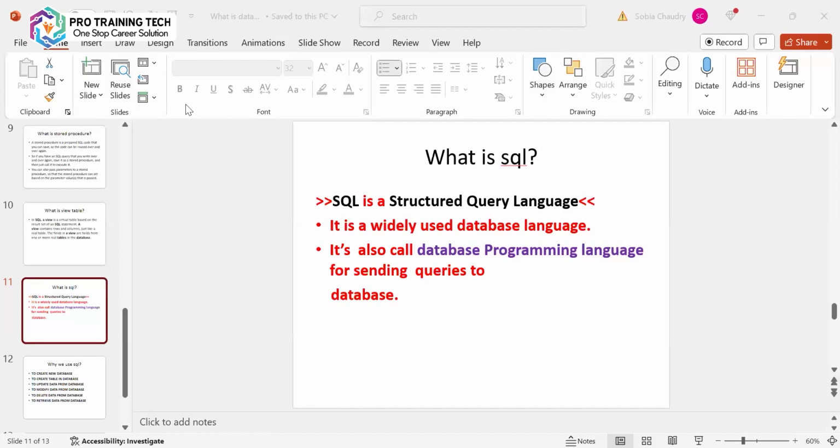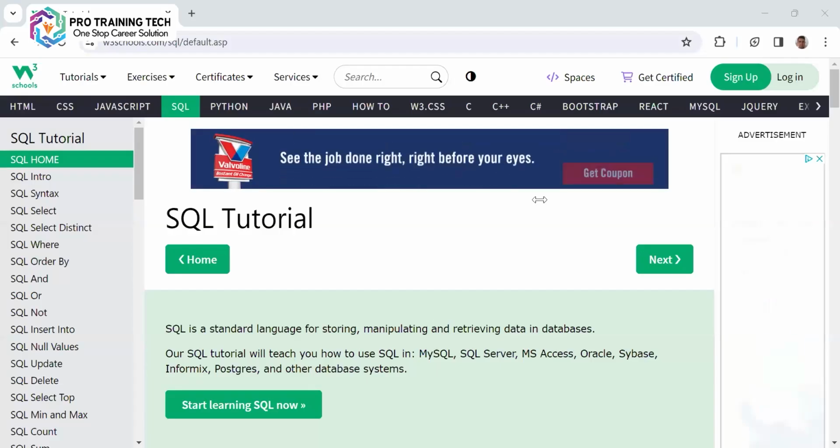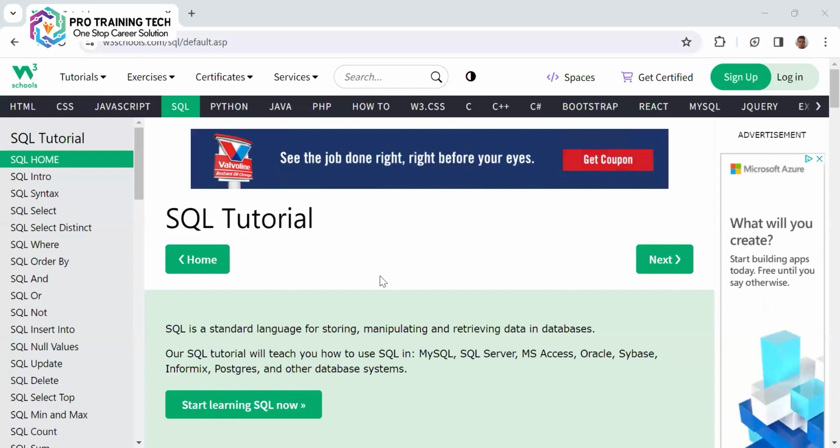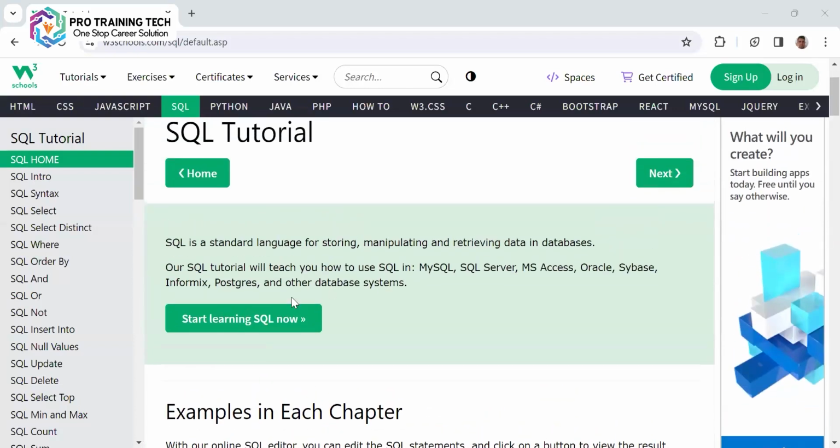So that language is known as SQL. SQL stands for Structured Query Language. So guys, if you can go through that, it is giving you different information about SQL. SQL is a standard language for storing, manipulating, or retrieving data in databases.